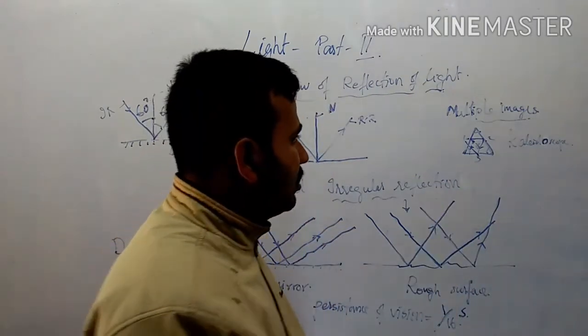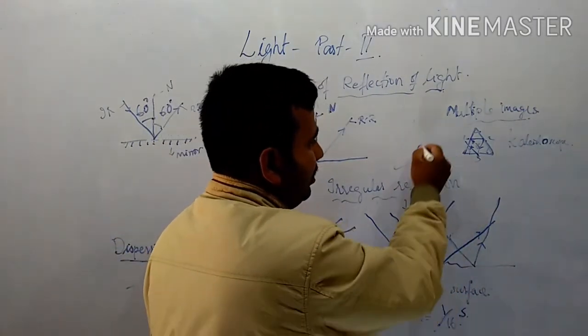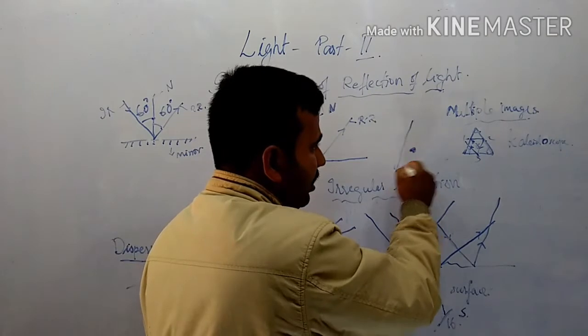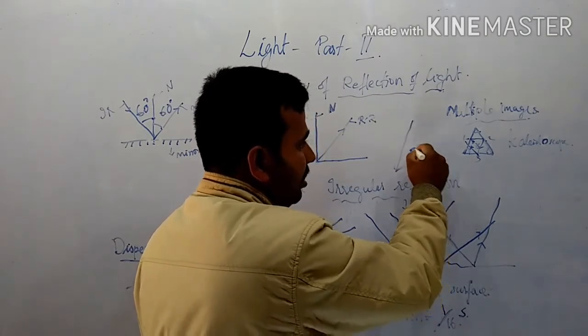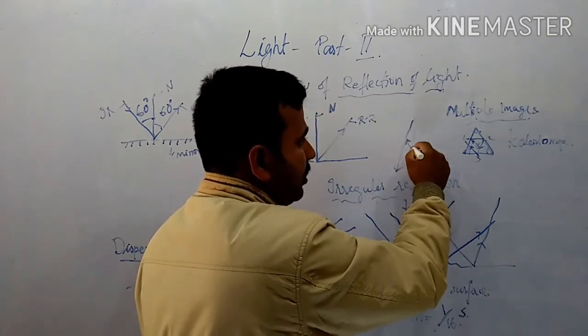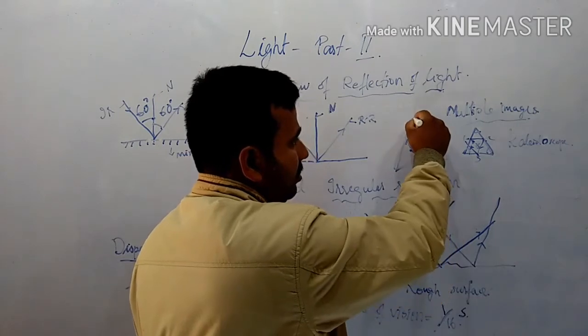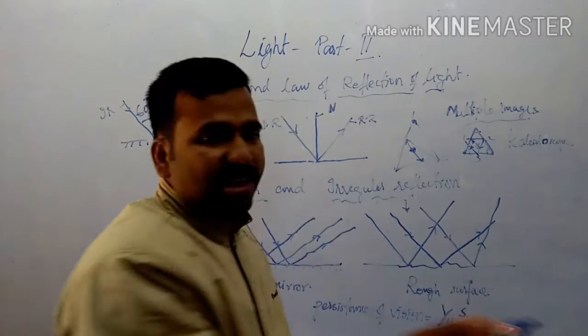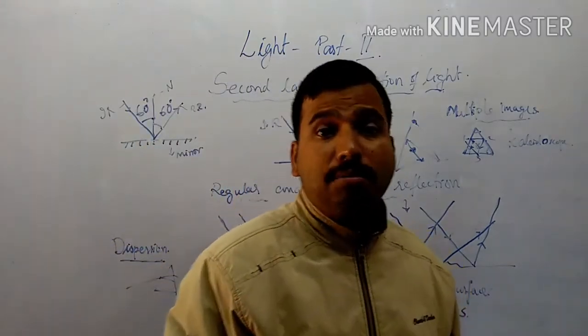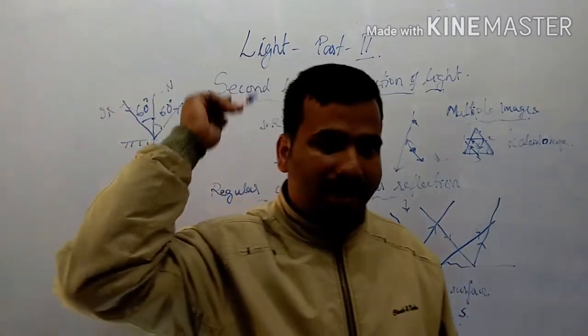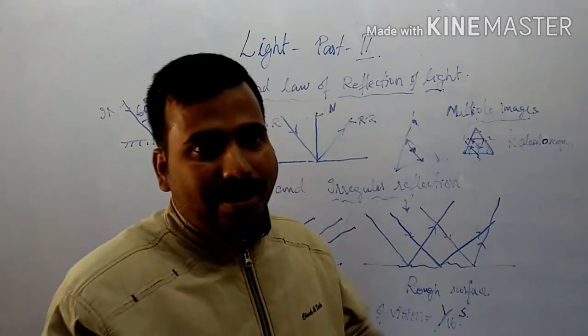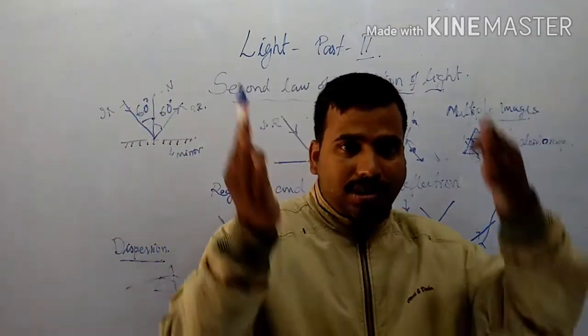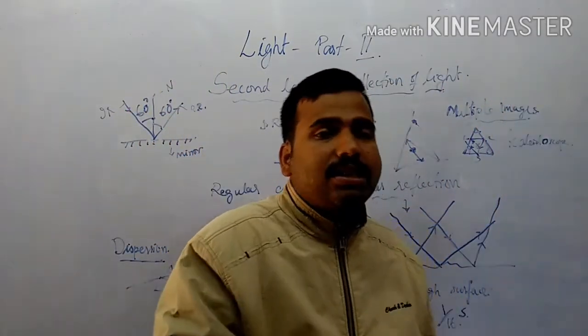Suppose two mirrors are inclined at a certain angle.